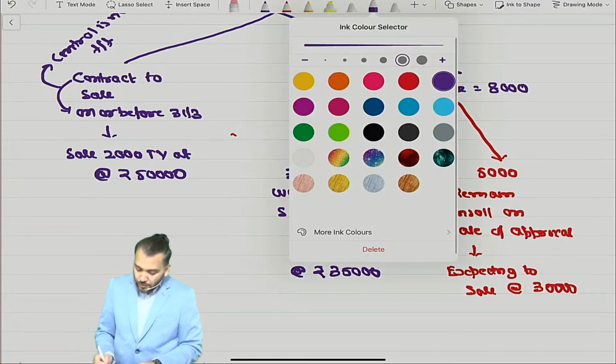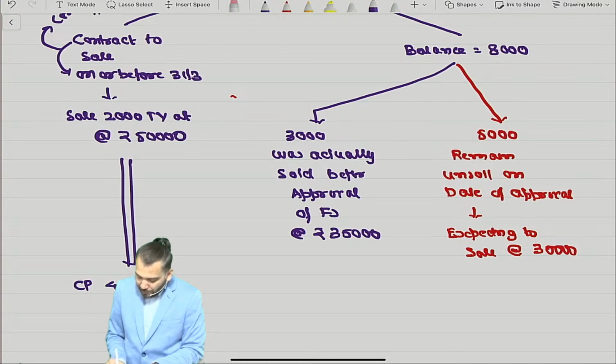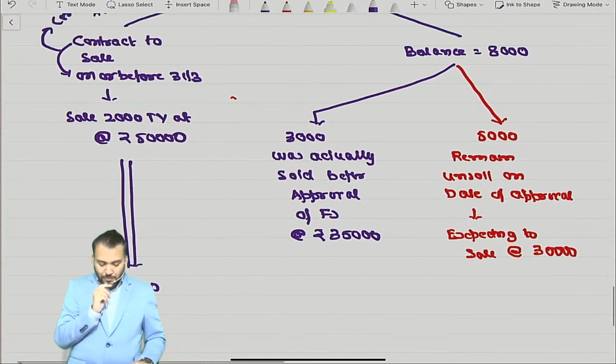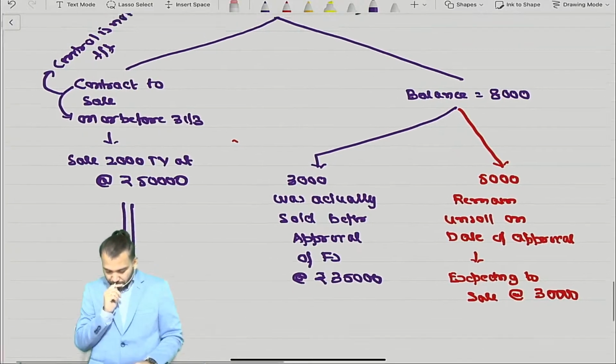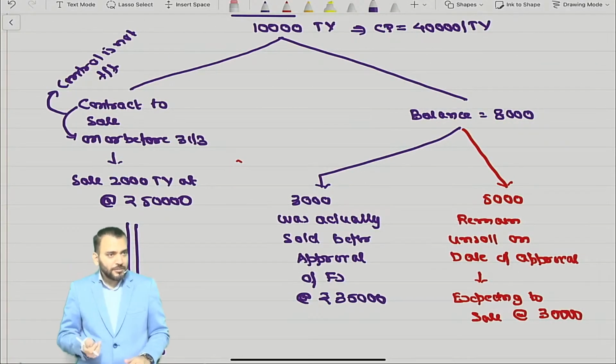Tell me, for 2,000 units, what will be the value? His cost price is what? 40,000 per unit. NRV is what? NRV will be what? 50,000.